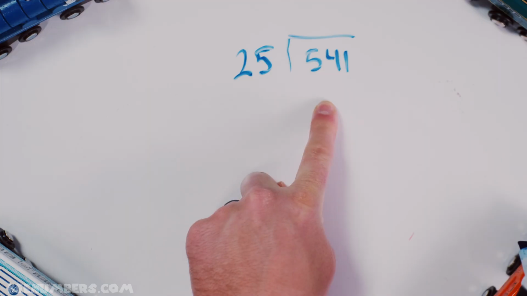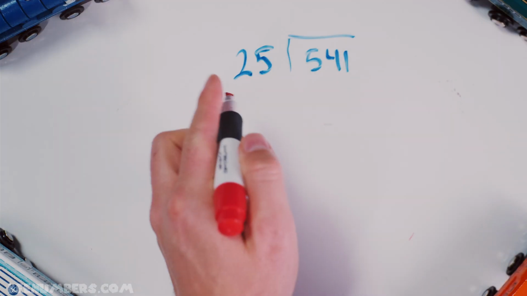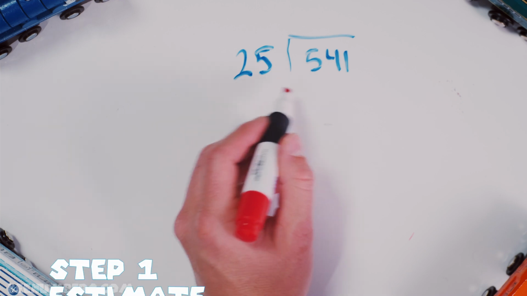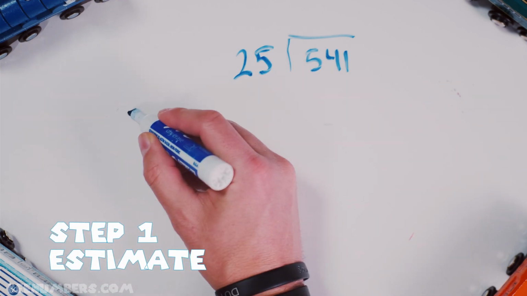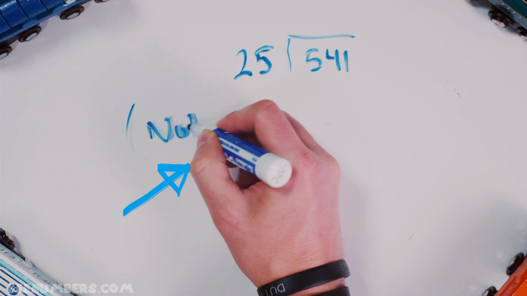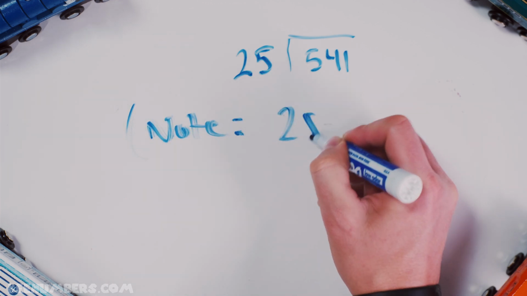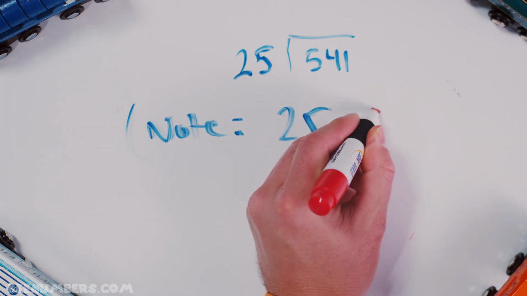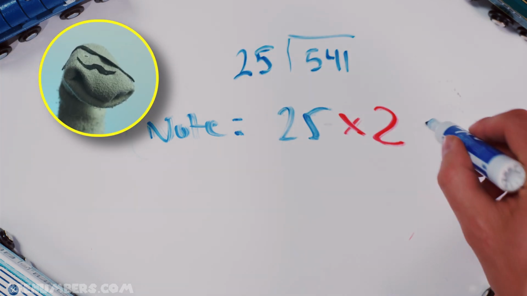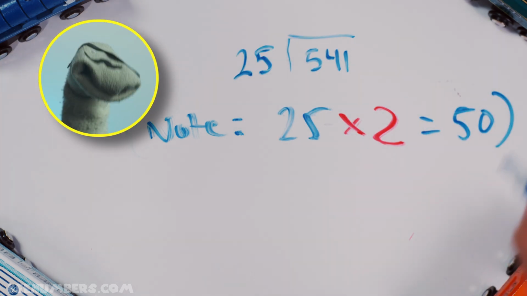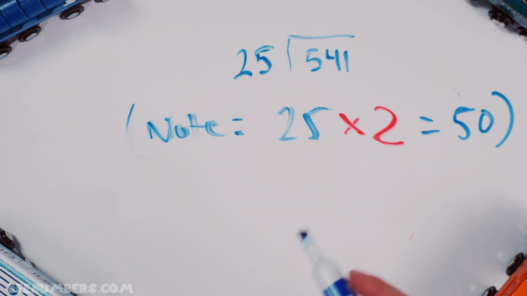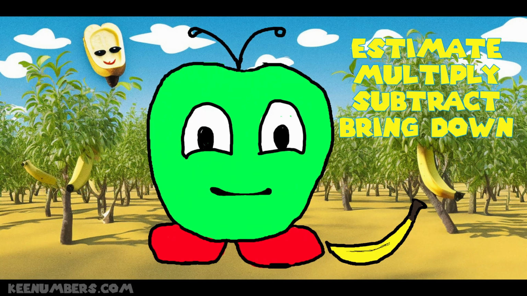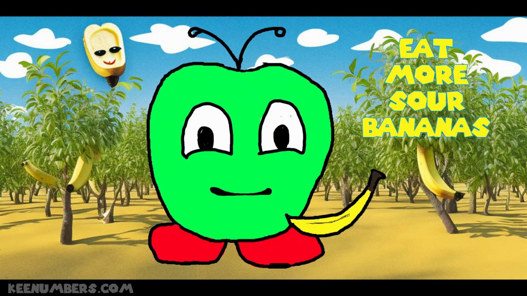How many times does 25 go into 541? Step 1, you're going to estimate. How many times does 25 go into 50? That's what we're going to note. 25 times 2 is equal to 50. So we are going to use that estimate to help us make this division possible. Step 1, estimate. Step 2, you're going to multiply.